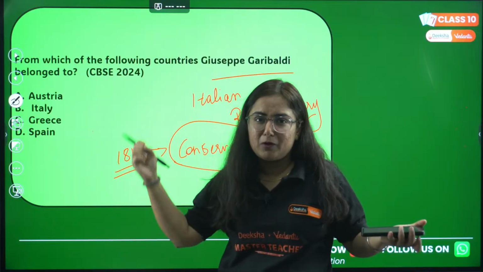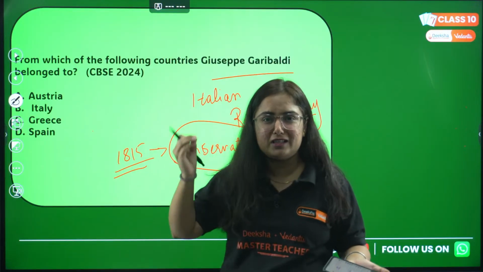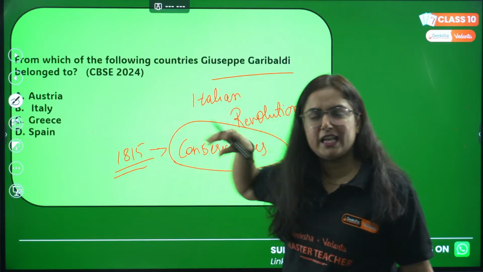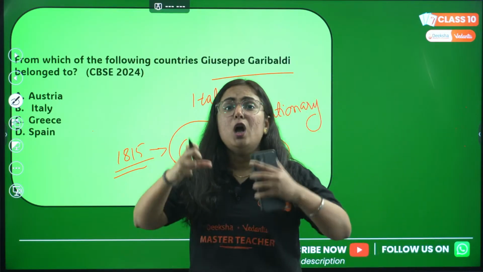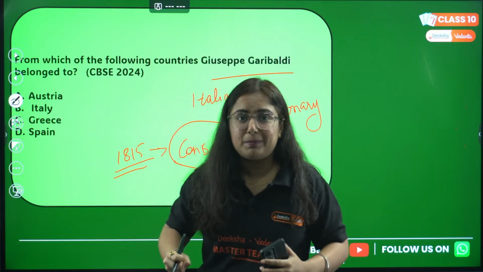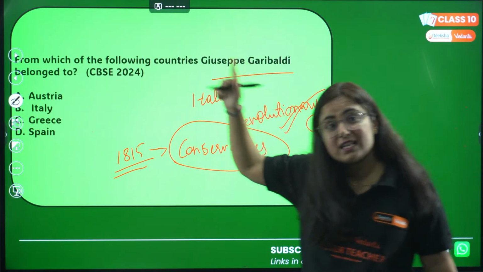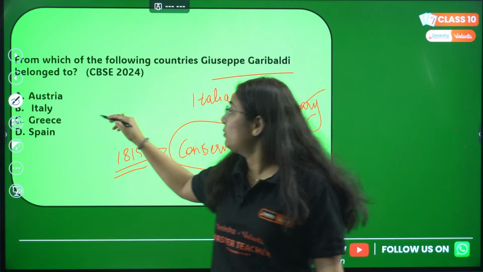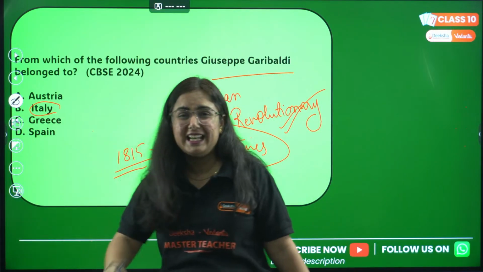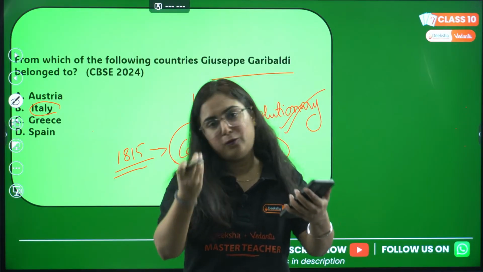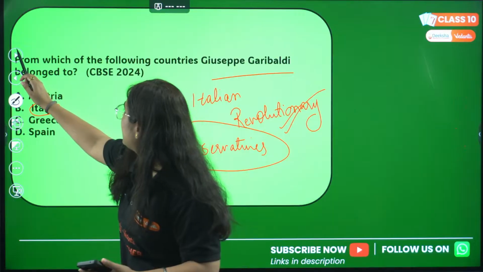Sometimes what happens, our parents are always asking us to study, and one day I am not going to study. Similar such thing happened in this. Conservatives were putting so much pressure on the people, and that resulted in the rise of revolutionaries. And who was Giuseppe Garibaldi? He was a revolutionary of Italy. He saw a dream that one day a united Italy can be formed. Okay, so we are correct here.